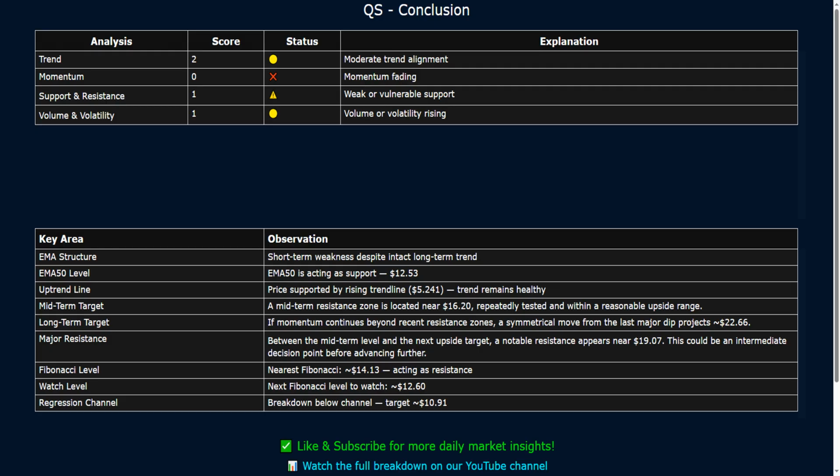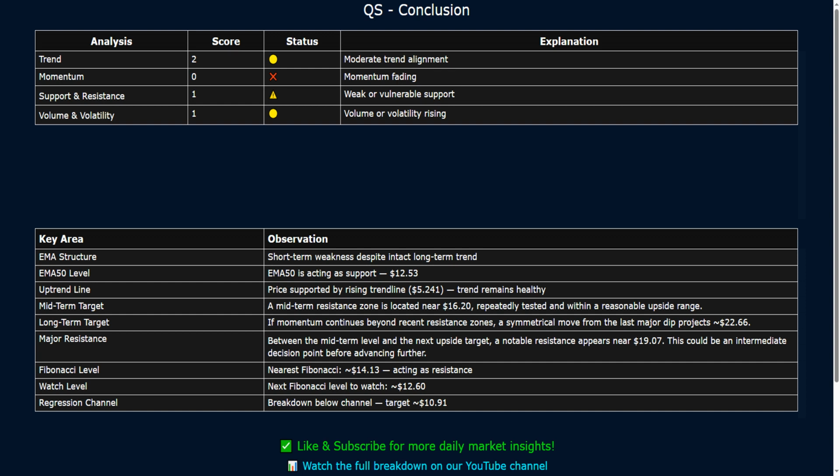A midterm target stands near $16.20, drawn from repeatedly tested highs in the recent range. A symmetrical extension from the last major dip suggests a long-term target near $22.66. Between midterm and long-term levels, an important resistance appears around $19.07. This could act as an intermediate decision point before price reaches the long-term projection.